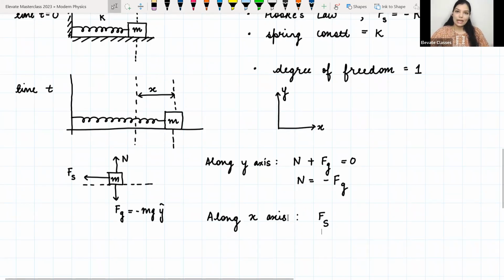Okay, if you will add some damping into this or any other force you will add into this, then it will not be a simple harmonic motion. So when you consider a system where the only force acting on the system is the restoring force, which in this case is coming due to the spring, and for a pendulum that restoring force would be coming from the gravity.